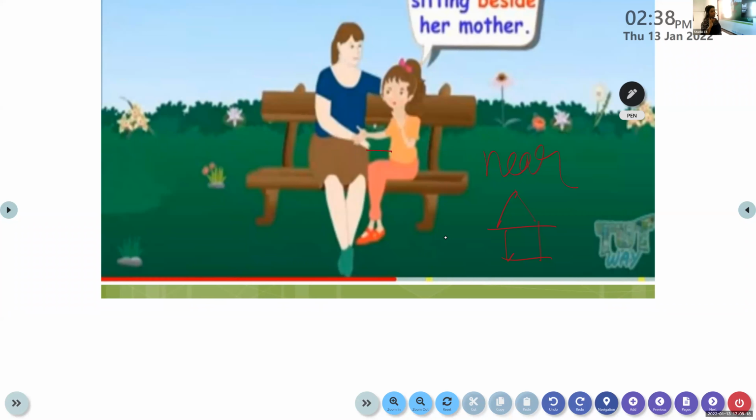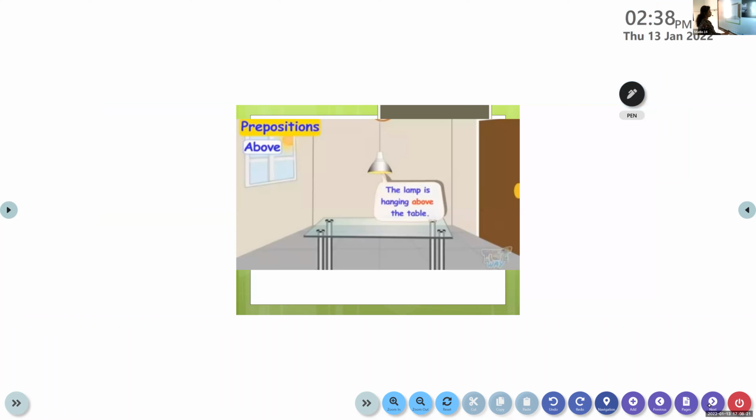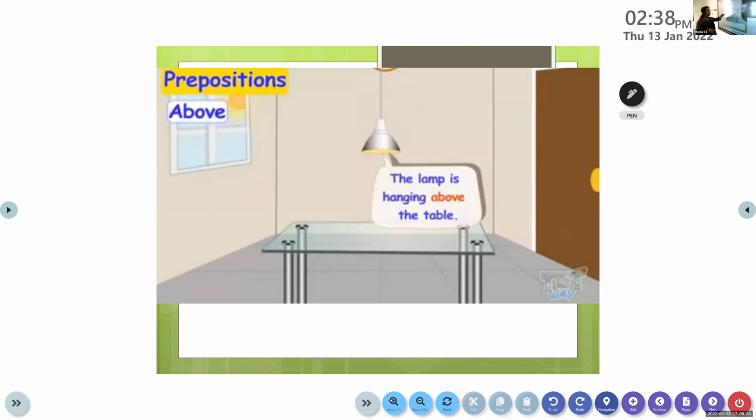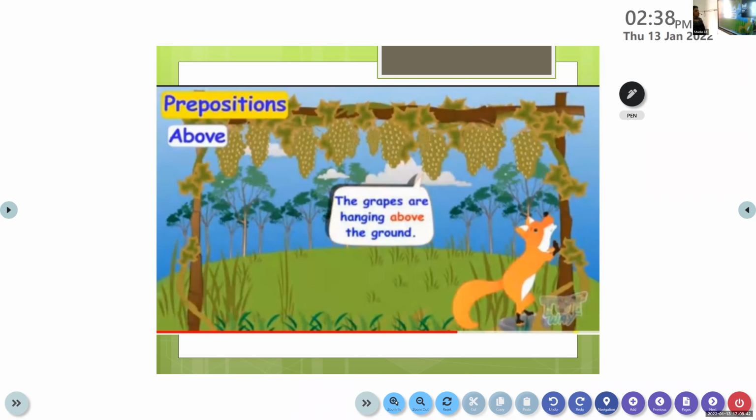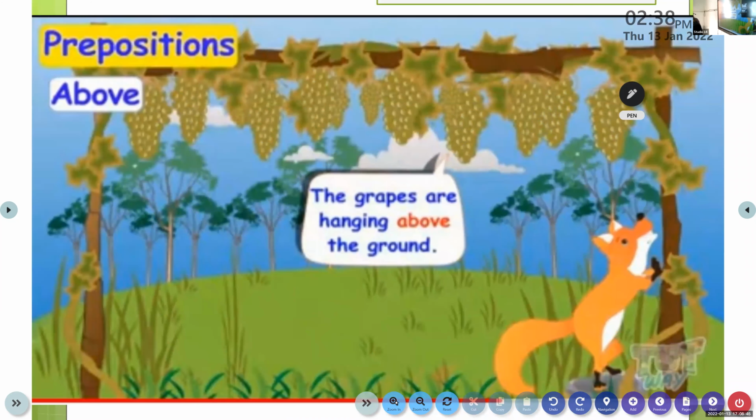So near and beside we have learned. A few more we have to learn. Something is over, as we have used over, when something is above it, that is over the building. Here, when something is hanging, higher than a point, then we use the preposition above. Now look at this example, this will be clearer for you. Where are the grapes? The grapes are hanging above the ground. Clear to all of you?